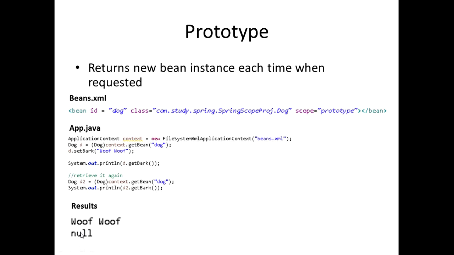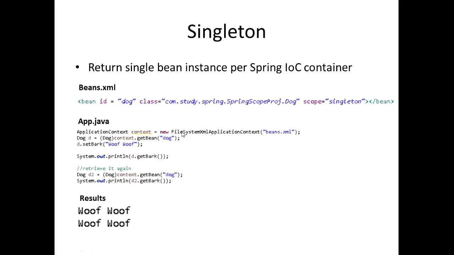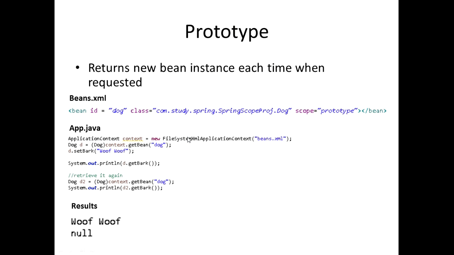Now the reason we're getting null is because whenever we call it, it's going to retrieve a new instance. So this instance is already set, d.setBark, but we haven't set d2.setBark down here to anything. And that's what prototype is really all about. If we don't set that bark in this particular object down here, then we're gonna get null, because simply nothing has been passed in here. So you can really see the difference between singleton and prototype.